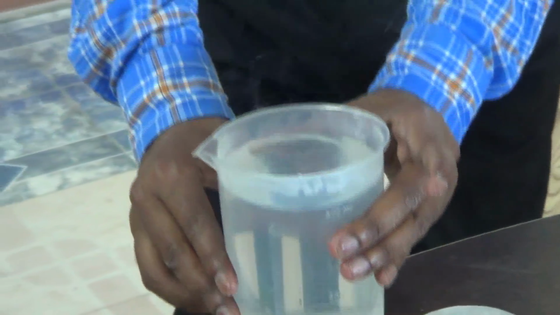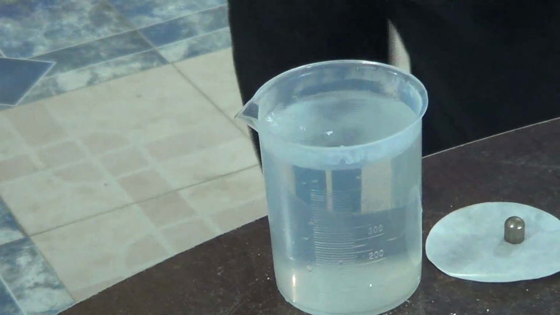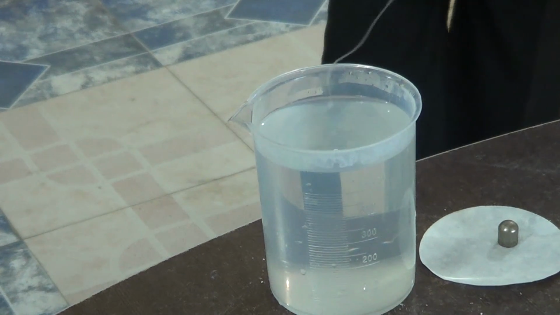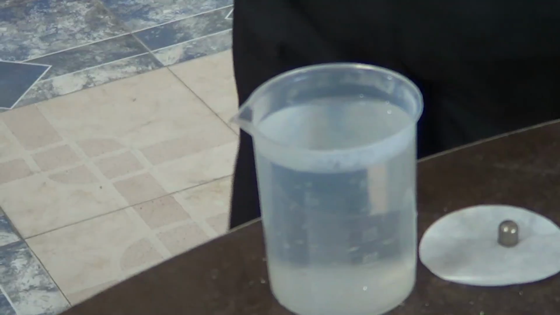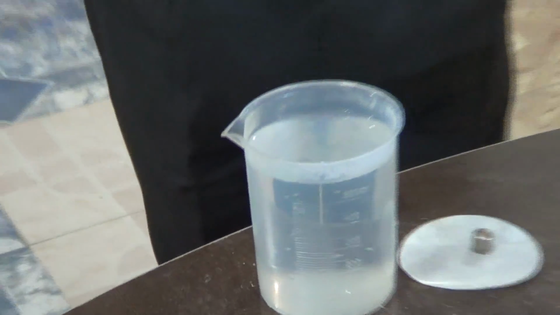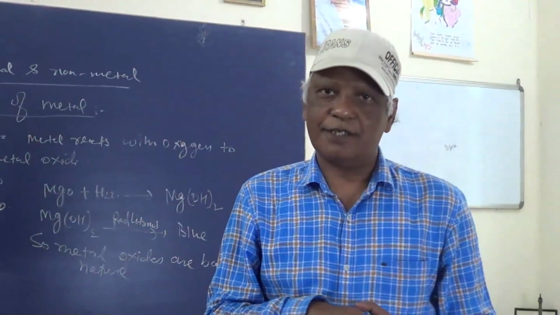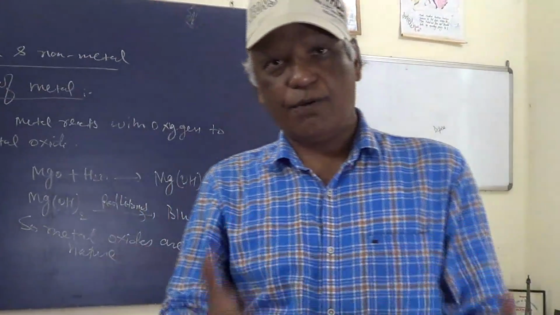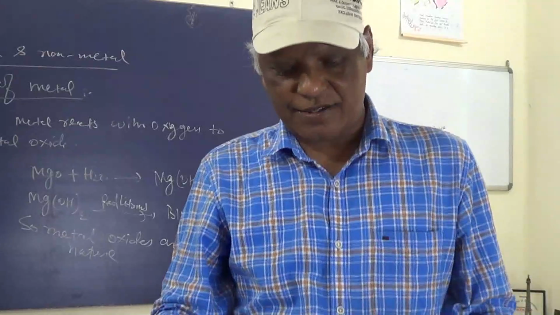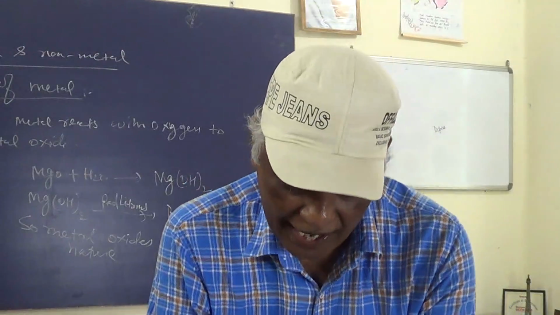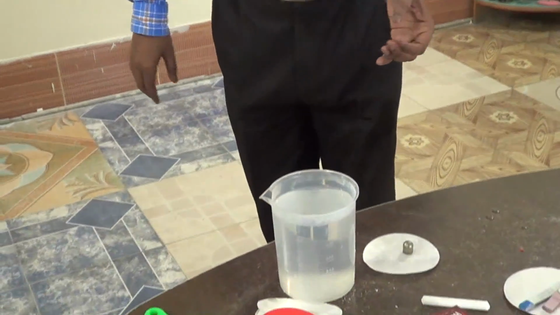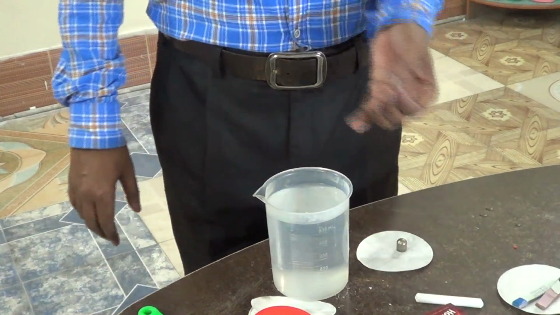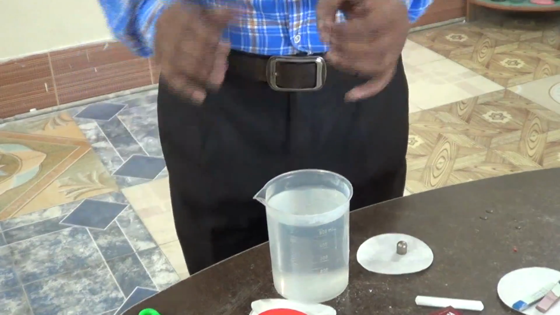Sodium metal is a highly reactive metal. It catches fire when it reacts with water. That is why sodium or potassium metal is kept in kerosene oil, because sodium reacts with water to form sodium hydroxide and hydrogen gas is evolved. This reaction is highly exothermic, so the hydrogen gas evolved catches fire.